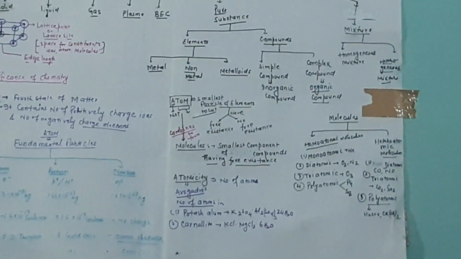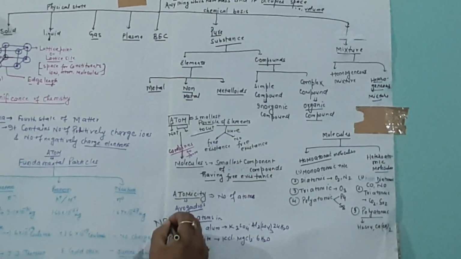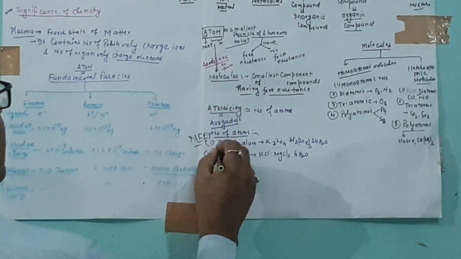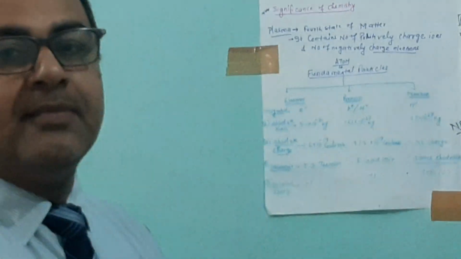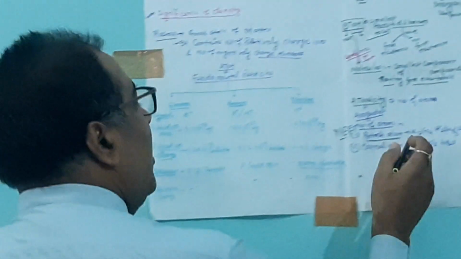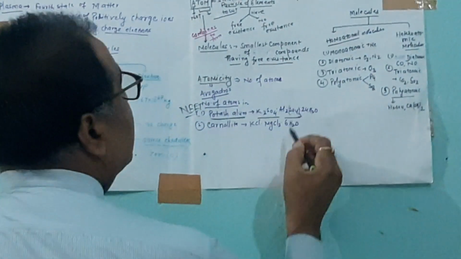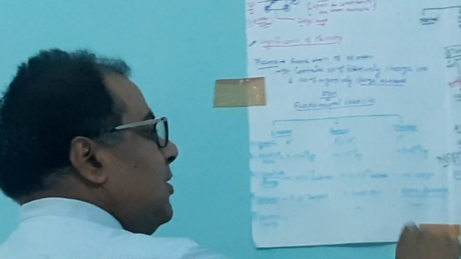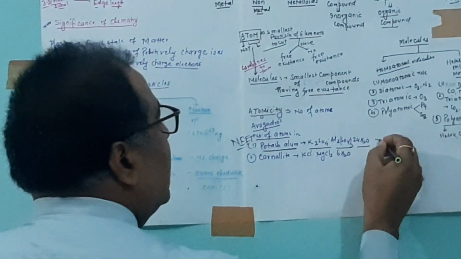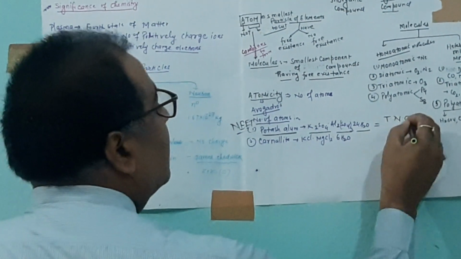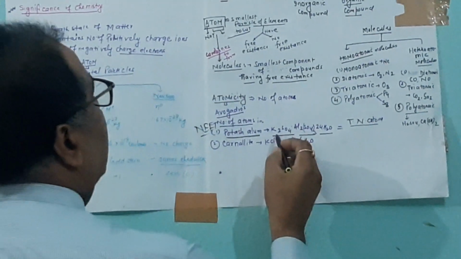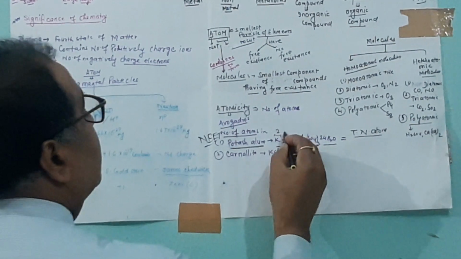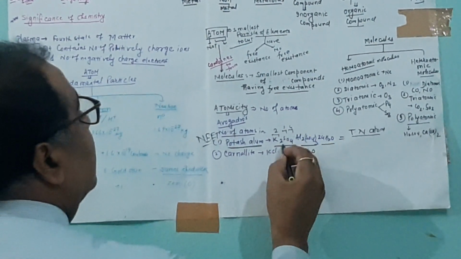In NEET, there is a question: what is the number of atoms in potash alum? The formula of potash alum is K2SO4, Al2(SO4)3, 24H2O.